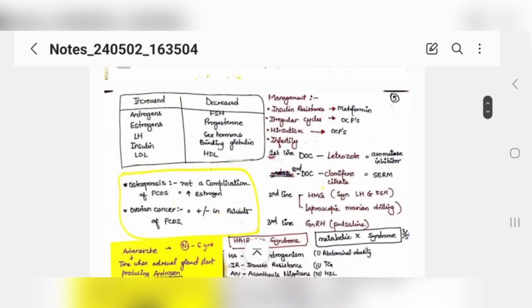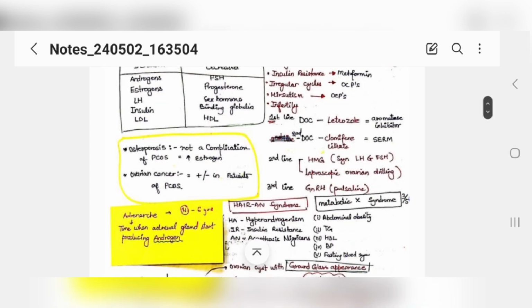Okay, now the basic management. If we talk about management, see, if the patient developed insulin resistance, what would you be doing? You would be providing metformin. If the patient complains of irregular cycles, we would provide OCPs for regulation. If the patient complains of hirsutism also, then OCPs and also laser therapy we would recommend. If the patient complains of infertility in case of PCOS, then the drug of choice is letrozole, which is an aromatase inhibitor. It will inhibit making excessive androgens, and all this condition will get down.